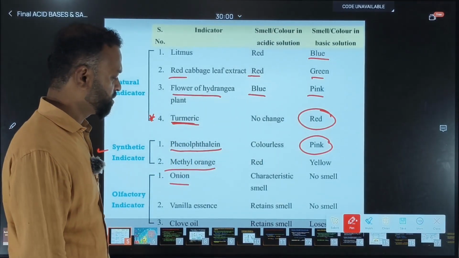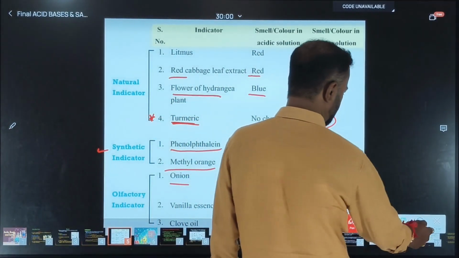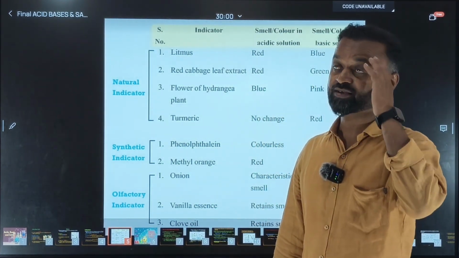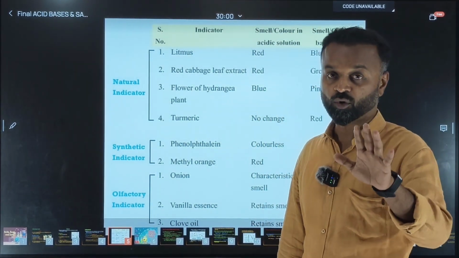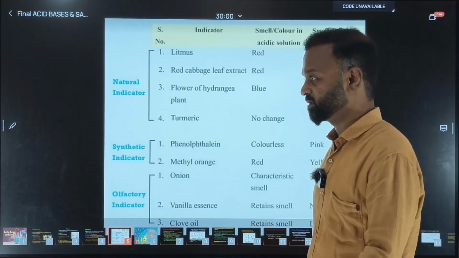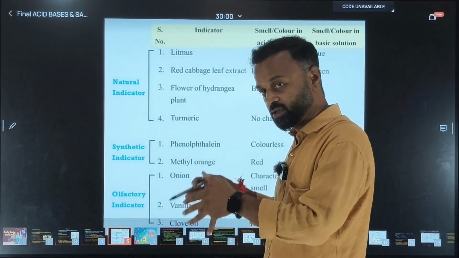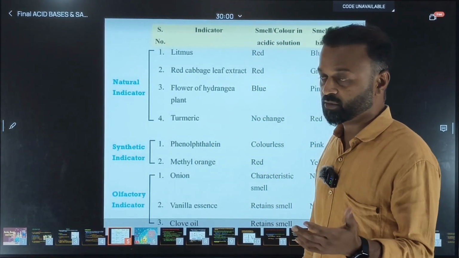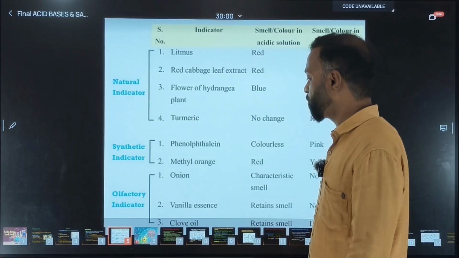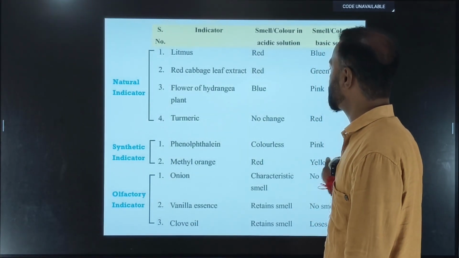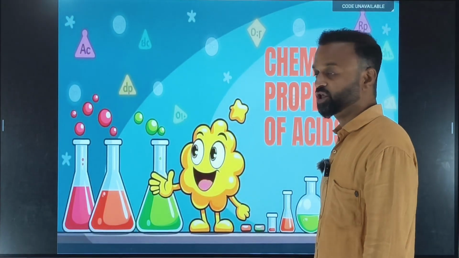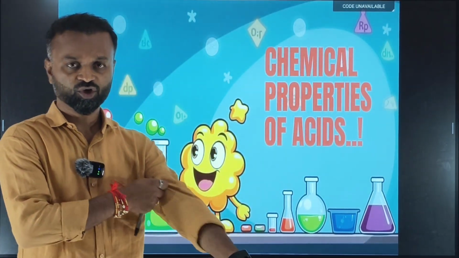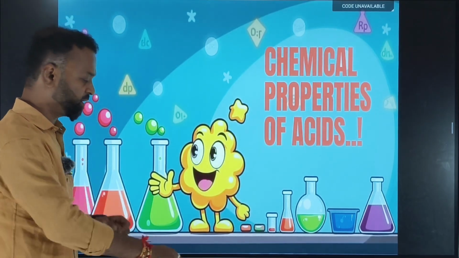When I upload the video of the lab activities of this chapter, you can go through and you will understand very clearly. Science is not a subject to visualize things. It might be like this, it might be like this. No, you need to see and learn the things. This is not sufficient, but yes, activity based questions will come in the exam. Altogether physics, chemistry and biology together carry around 15 to 16 marks. If you want to score, then your respective schools should do all the experiments or activities in the lab and show you. Then only we can learn in a better manner.